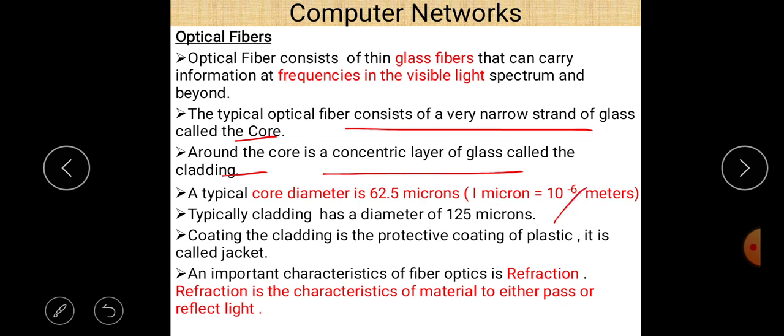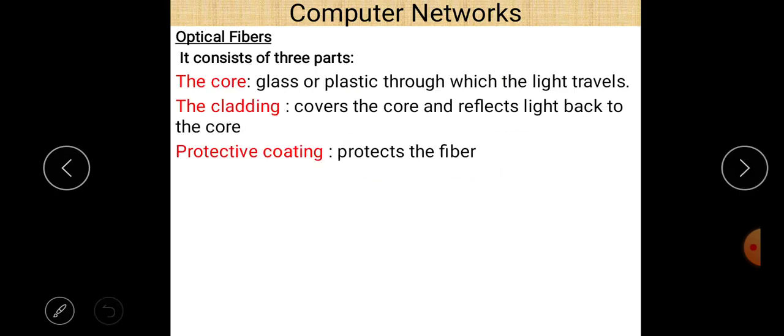Coating the cladding is a protective coating of plastic. It is called a jacket. And an important characteristic of fiber optic is refraction. Refraction is the characteristic of a material to either pass or reflect light. Okay, so these are the points regarding optical fiber cable.